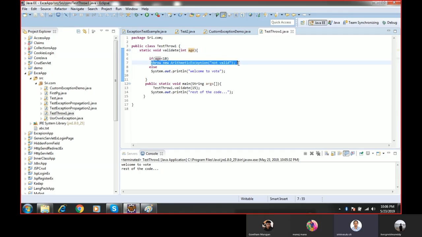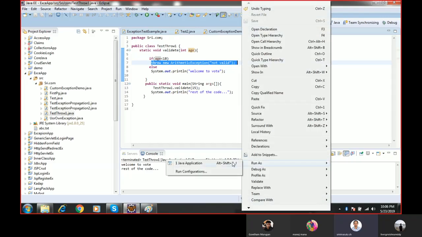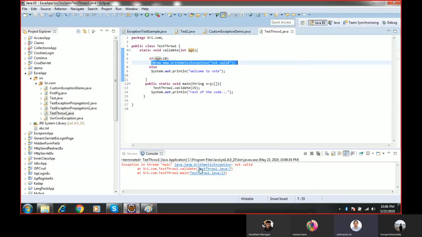The exception is arithmetic exception. If an exception occurs, the remaining code will not execute. See, now the exception has occurred, so the remaining code will not execute. So here the exception is: java.lang.ArithmeticException: not valid.